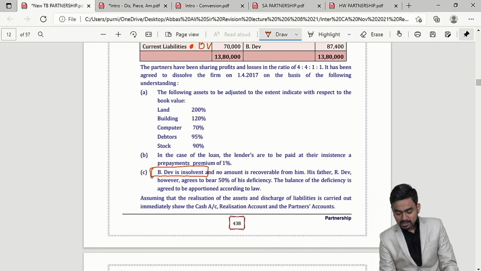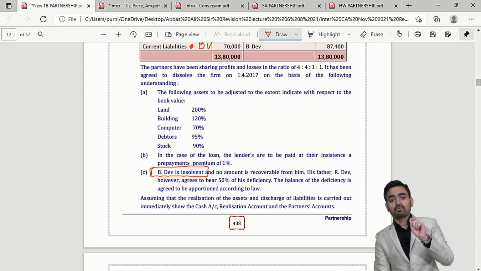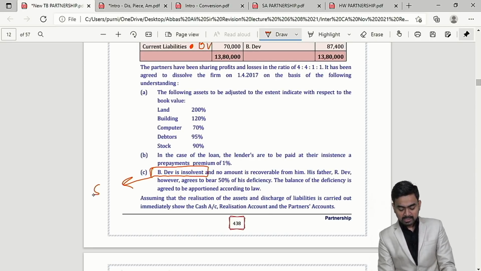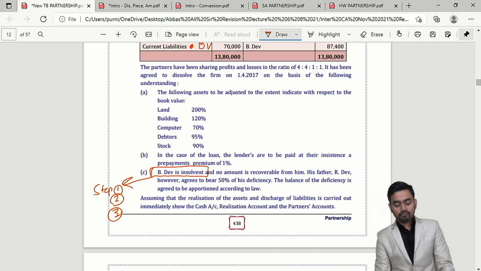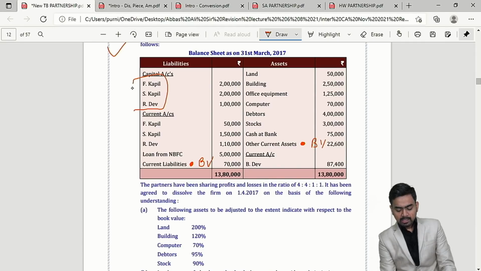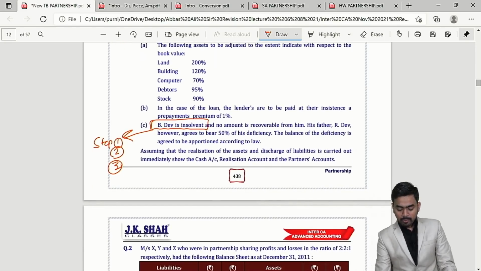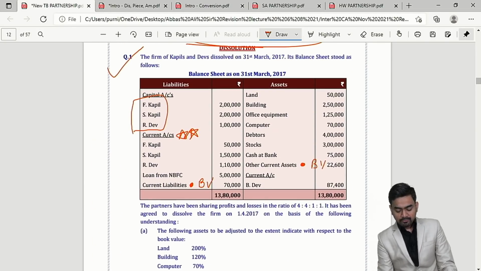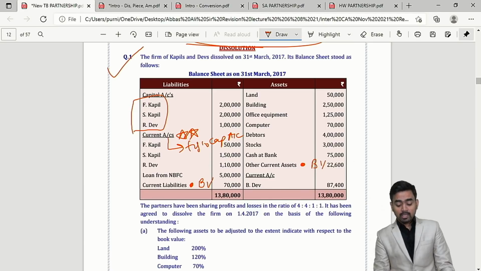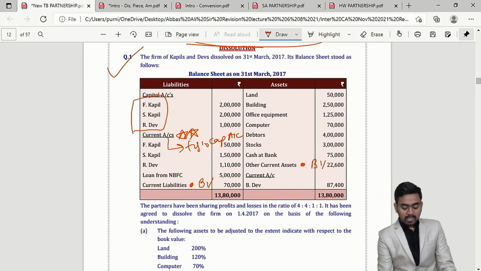Clearly they have given the instruction that B Dev is insolvent. So if an insolvent partner is there, step 1, 2 and 3 you have to follow. Here all the 3 partners are having credit balance, but another important point, current account balance is given. Nowhere have they written to prepare partners' current account. So in the absence of information, current account is transferred to capital account. Is that clear?